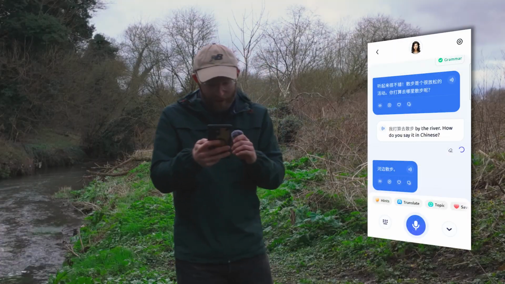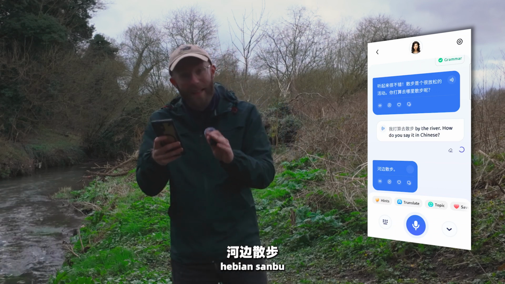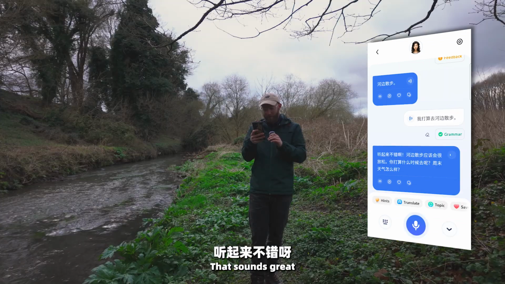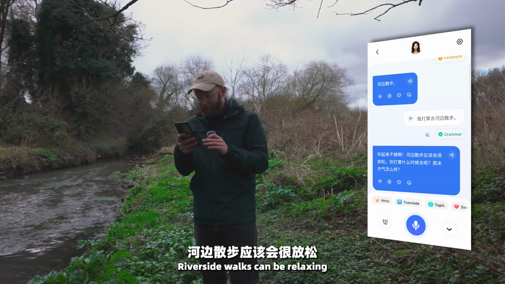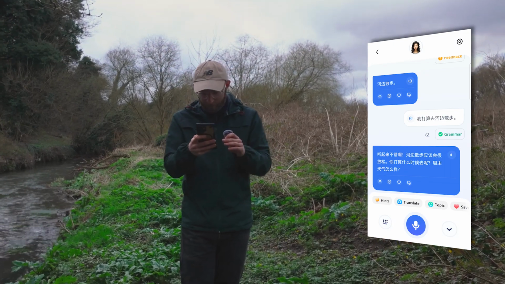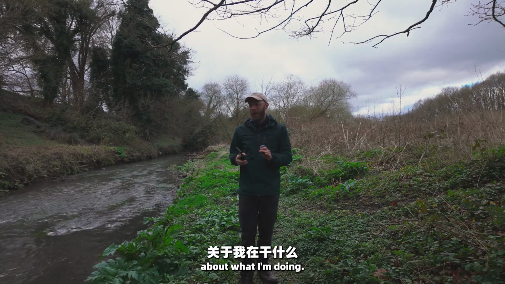河边散步。 Okay, so more vocabulary 河 here. 我打算去河边散步. 听起来不错呀。河边散步应该会很放松。你打算什么时候去呢？周末天气怎么样？ Okay, so we've had a little conversation about what I'm doing, and this brings me on to tip number 2, which is just improving your vocabulary and grammar, which you can do really easily using this app.